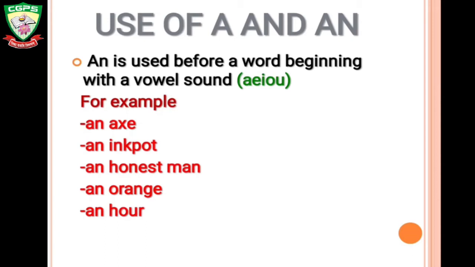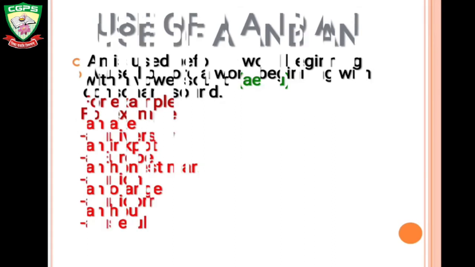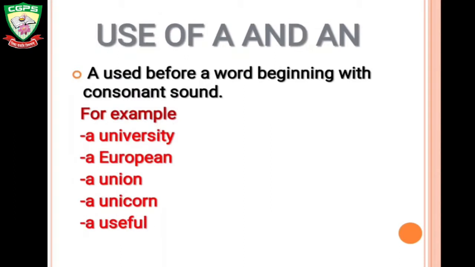An is used before a word beginning with a vowel sound. You know the 5 vowels? A, E, I, O, U. For example, an axe, an inkpot, an honest man, an orange, an hour. A is used before a word beginning with a consonant sound. For example, a university, a European, a union, a unicorn, a useful.